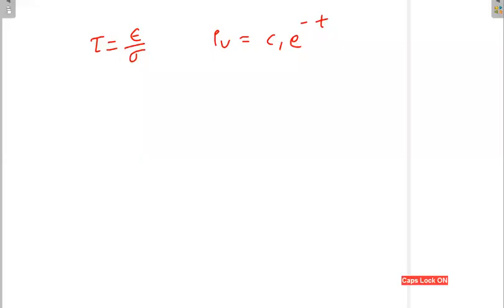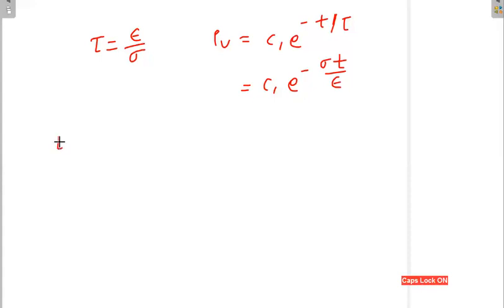tau is equal to sigma divided by epsilon. rho v is equal to c1 e power minus t by tau, or otherwise c1 e power minus sigma t divided by epsilon. Okay, now what is tau?